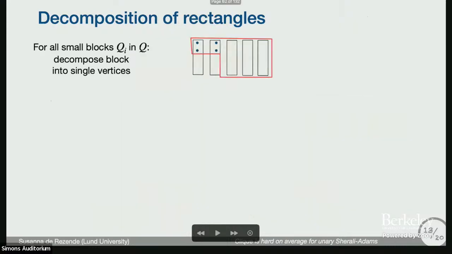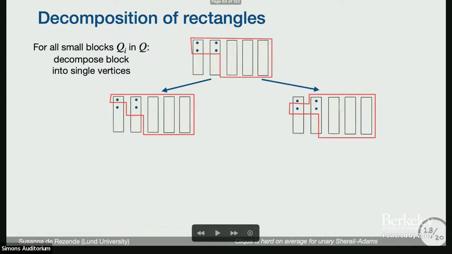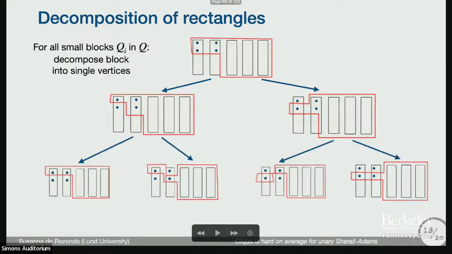So when we have small blocks, it's not obvious what the measure should do. For this, we had to define some kind of decomposition, analyzing small blocks vertex by vertex. This is a decomposition for any rectangle. I can decompose it into rectangles where I want only one vertex per small block. Then I can recursively decompose until in the end, either I have a large block or I have a block of size 1.